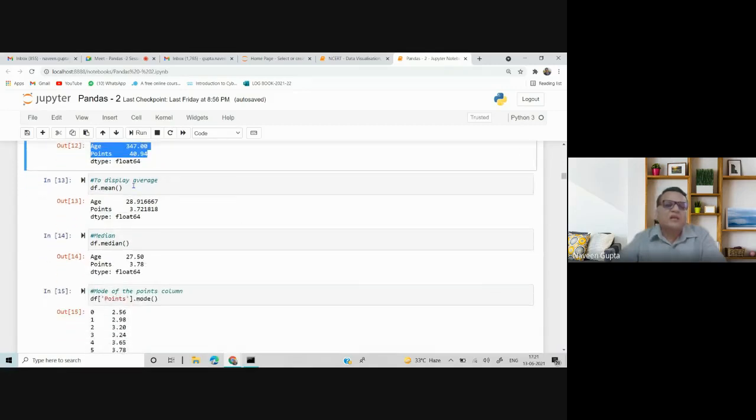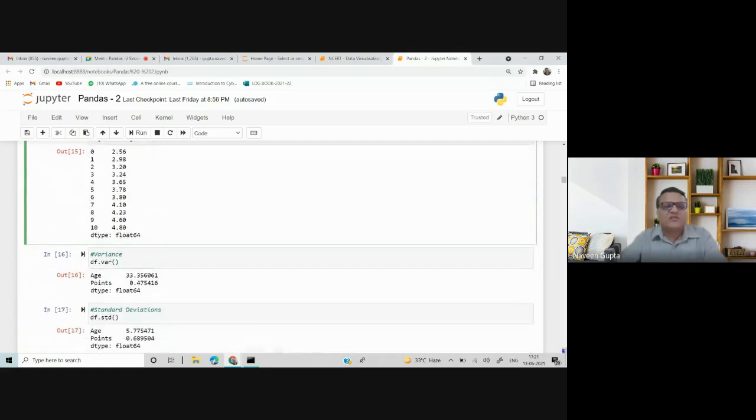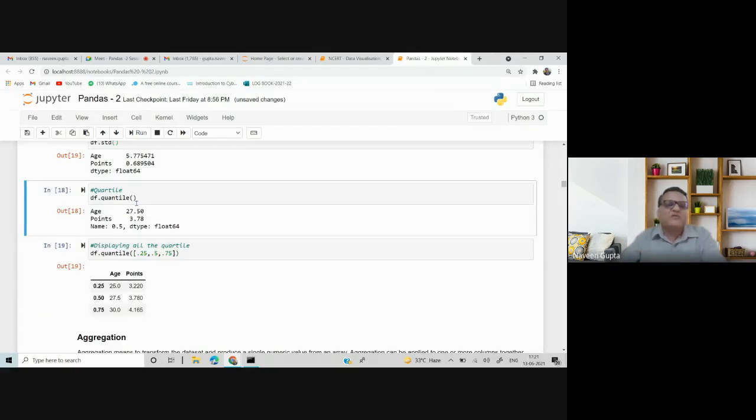Then we have a mean, so I'll write mean. We have a median. Median is a midpoint. Then we have a mode. For mode, I have used a column name to display the mode. It means you can use all the concepts which we have discussed in maximum function. Herein, you can use the same concept. It means we are talking about conditions. This is a variance and this is a standard deviation. So we can use a simple of all this. This is the concept of descriptive function.